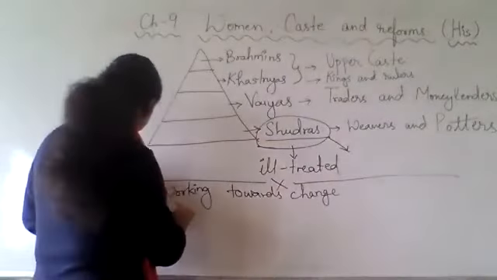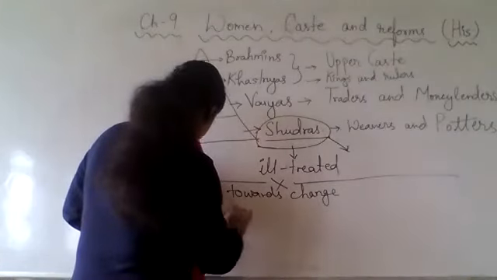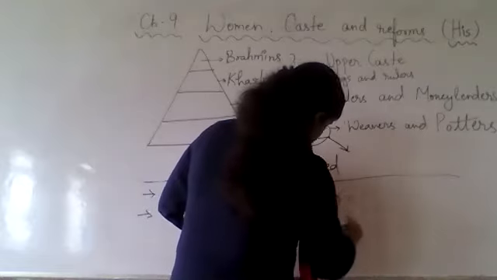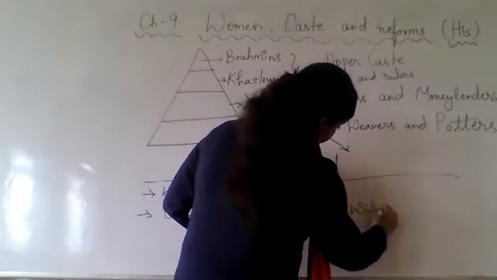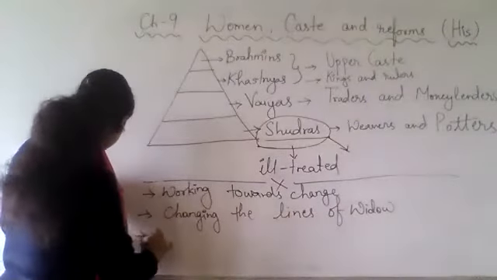Then we will study changing the lives of widows. In this many reforms will come, which we will understand.